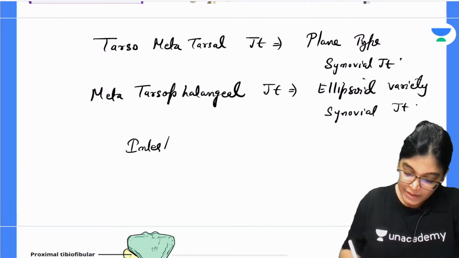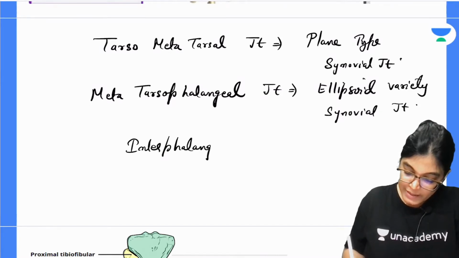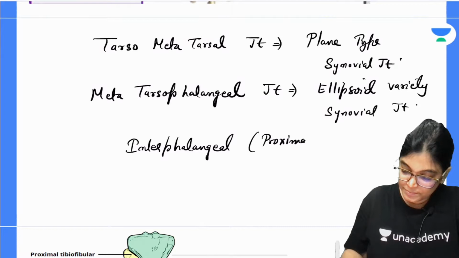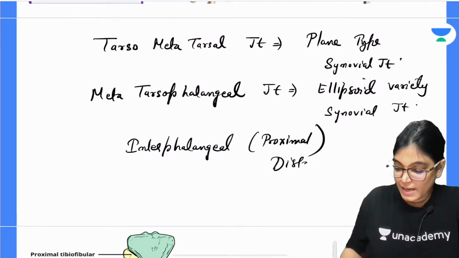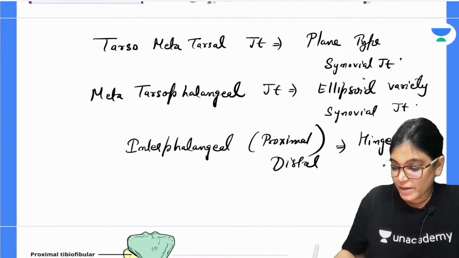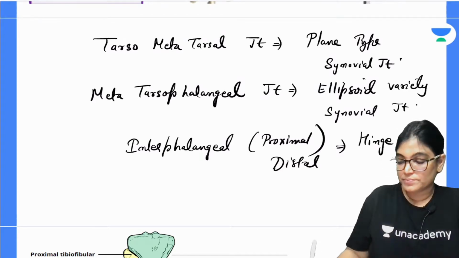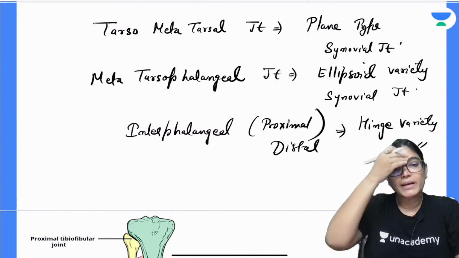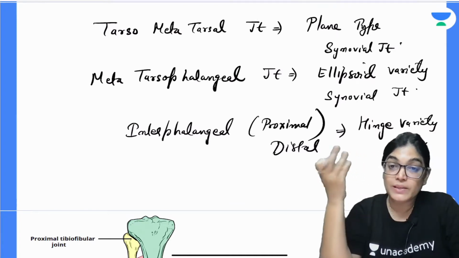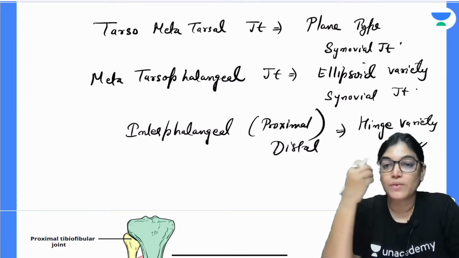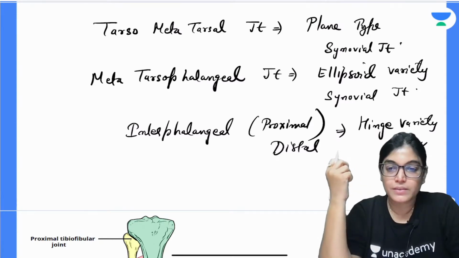Interphalangeal joint, both proximal and distal, is an example of a hinge variety of synovial joint. My dear aspirants, also the articulations between the tarsal bones are examples of intertarsal joints, all examples of plane type of synovial joint.